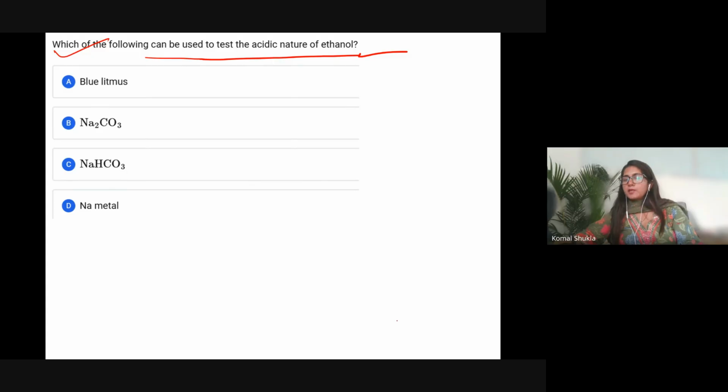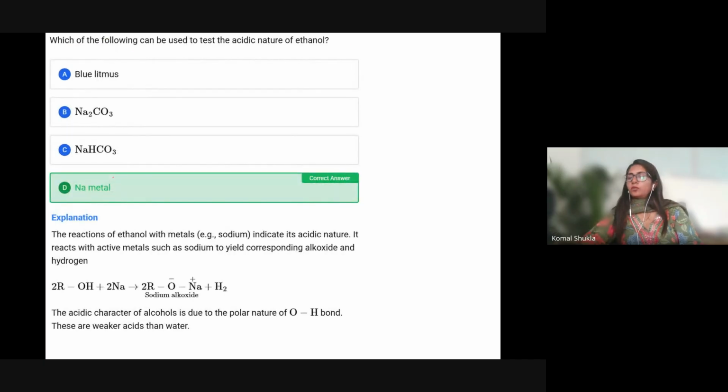Everyone, what is the answer? Let's check the answer. That will be sodium metal.